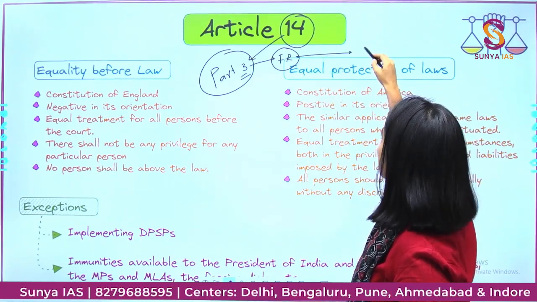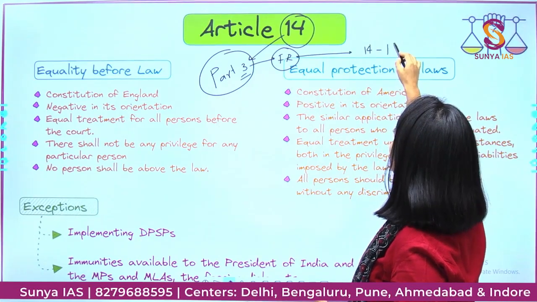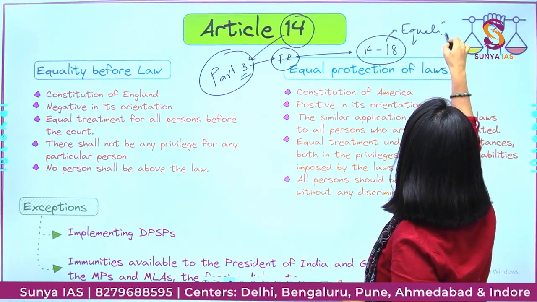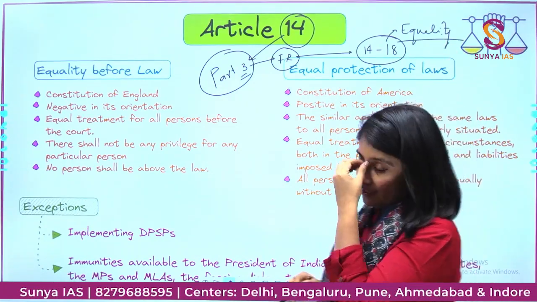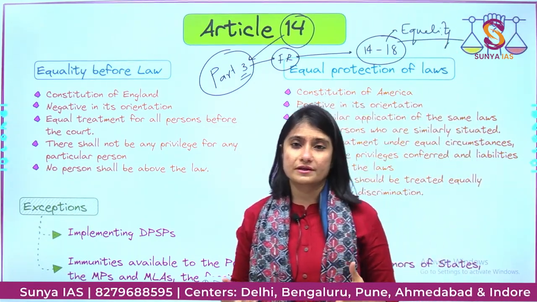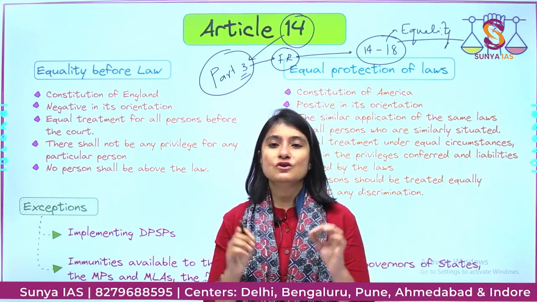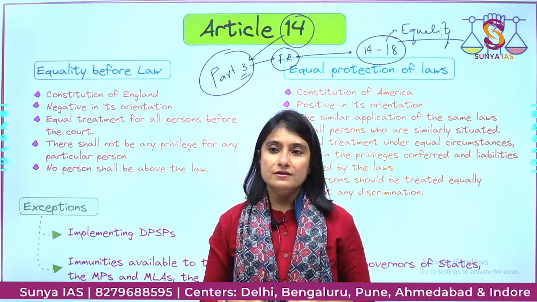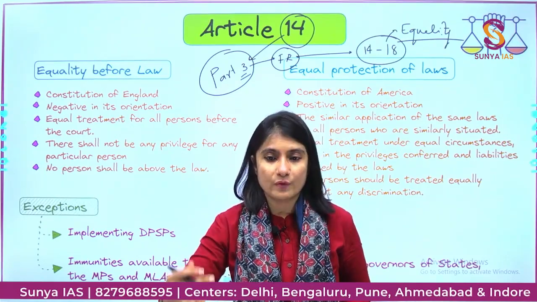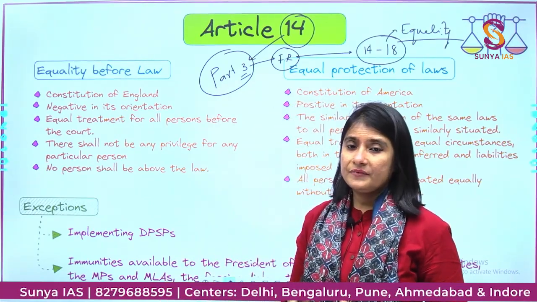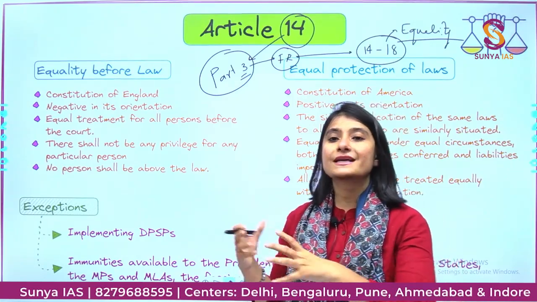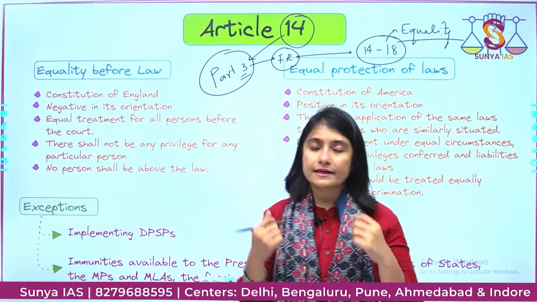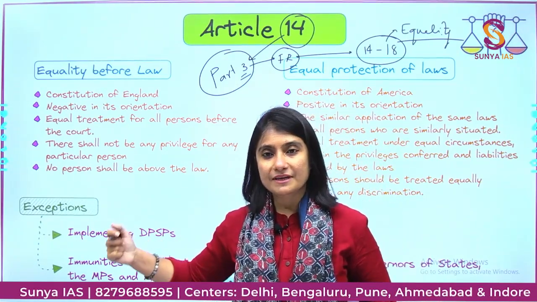Now, from Article 14 to Article 18, the right to equality is guaranteed. What is equality? Why is it so important? In any democracy, equality is one of the magnificent cornerstones, and so it is for the Indian democracy as well. Also, understand one thing, that equality is a corollary or a precondition to the rule of law as well. These things that I'm saying might appear in your examination as a statement.